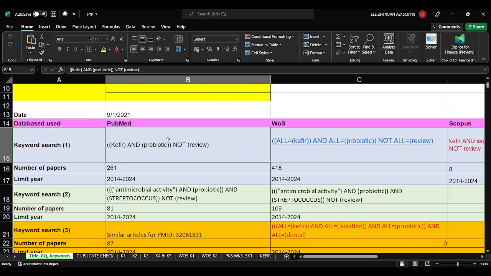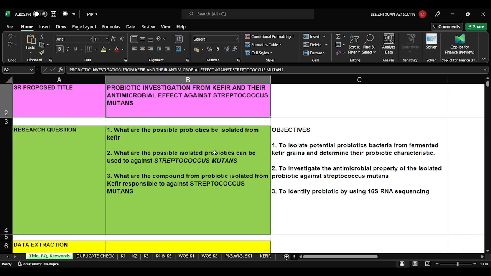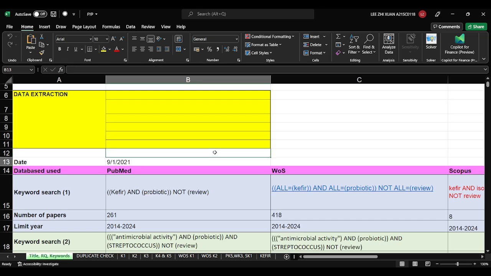For the first keyword, I use curfew and probiotic and not review, because I don't want review papers at all. Review papers are only suitable for your understanding. If initially you are unclear about your topic and totally don't know about it, maybe you can use review papers to understand it. For me, I already understand my topic, so I can directly filter out any review papers.